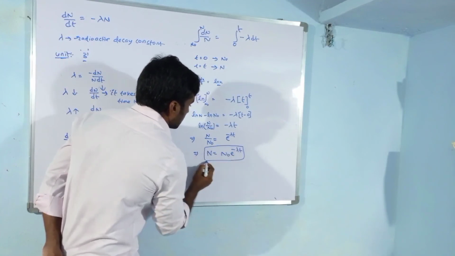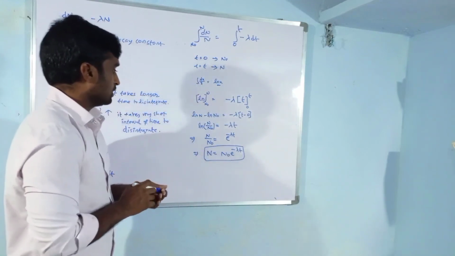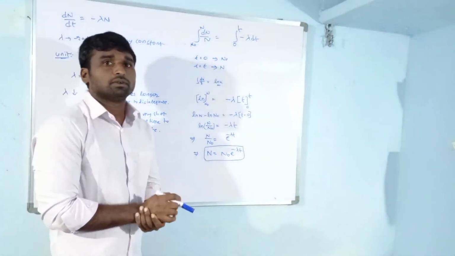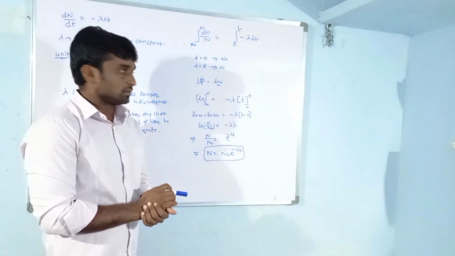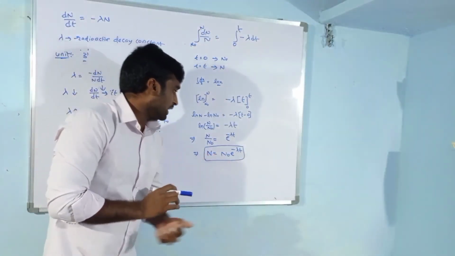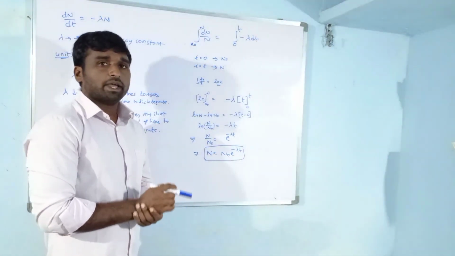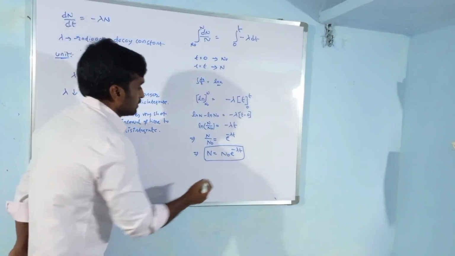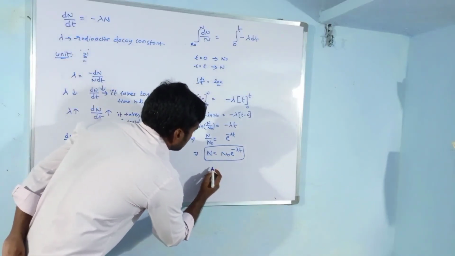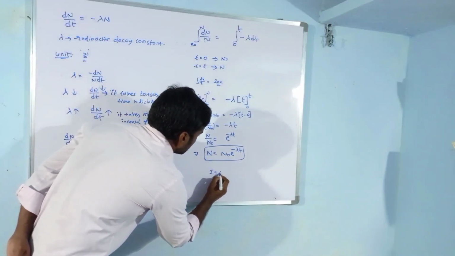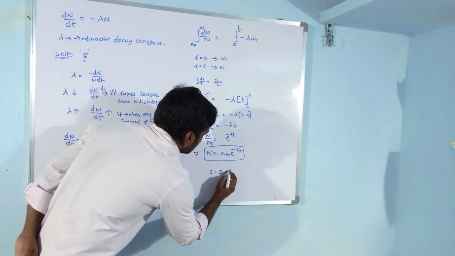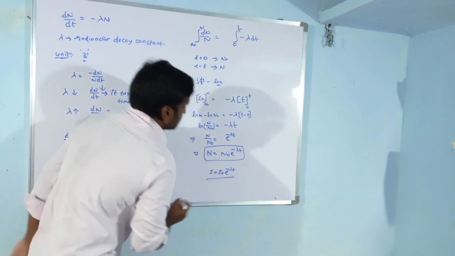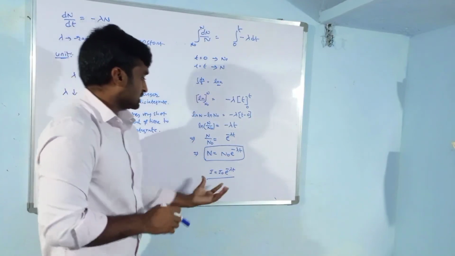This is the exponential nature of the radioactive decay process. Sometimes this equation is represented as I is equal to I naught e power minus lambda t. Some books refer to it like this.